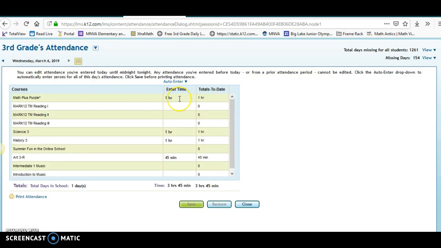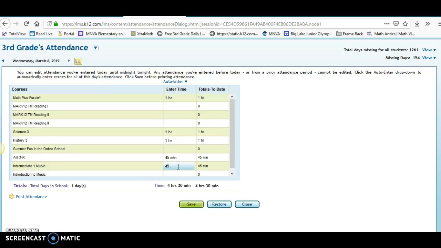And then at the end of the day, or as the day goes on, you want to make sure that what you're doing in the online school and marking as complete is 100% matching up with what you put in the attendance tab. So for example here, I already have my hour in Math Plus Purple, which is for third graders, so that's good to go. But maybe you notice that for some reason you don't see music, and you know you did music because music is marked off complete for the day.